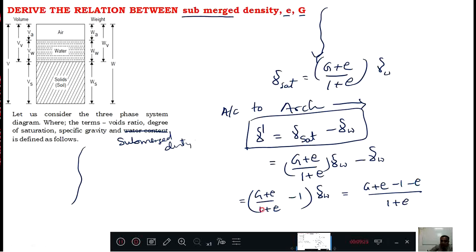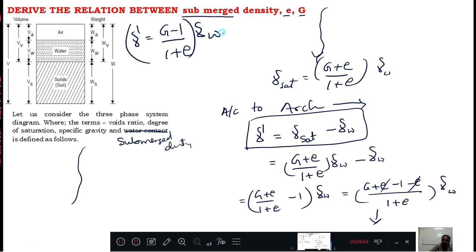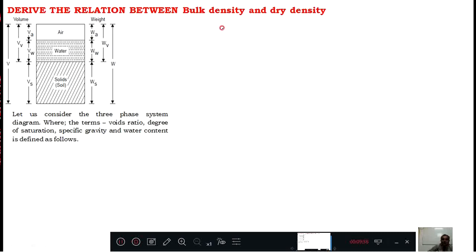This minus is there; this entire term, when you multiply by 1, you need to put a bracket and minus, and inside, then you will get this. Then gamma w outside. e cancels. Therefore, below this you write, gamma submerged equals G minus 1 divided by 1 plus e into gamma w. Over. Understood?